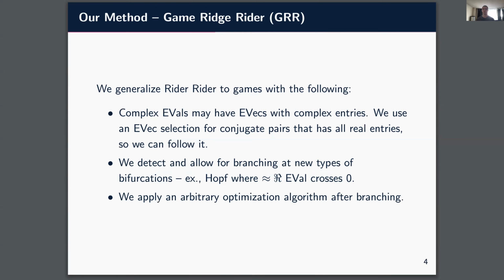Finally, we apply an arbitrary optimization algorithm after branching. Following the gradient is unstable for solutions with imaginary eigenvalues. So we use a method designed for learning in games like extra gradient, optimistic gradient, LOLA, or whatever you want.